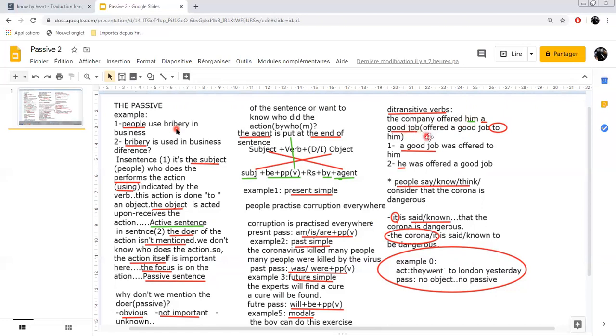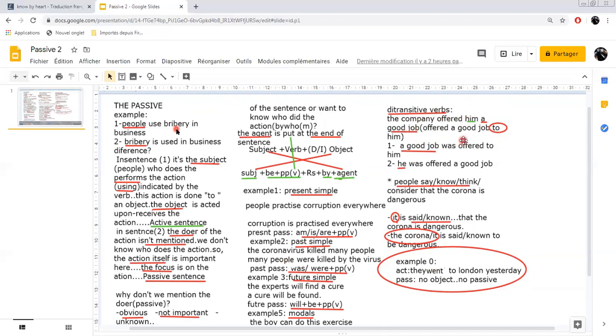Now, actually the sentence is like this. Normally it should be: the company offered a good job to him. See? To him. And then we omitted to, and we put the indirect object before the direct object, and we obtained the sentence, the company offered him a good job.